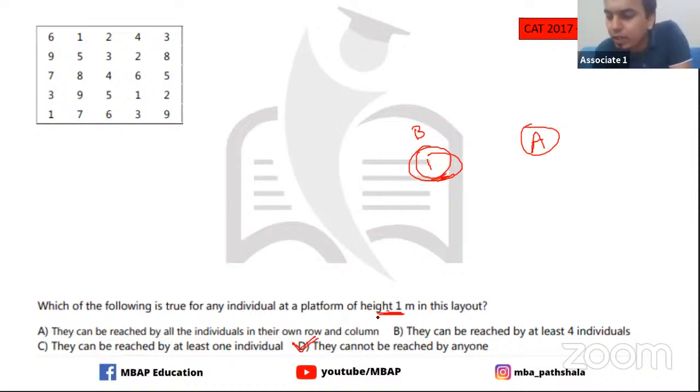Yes, this was a no-brainer. This is option number D, because if you're asking for height 1, no one can go to height 1, because everyone's height is more than that. All right, good one.